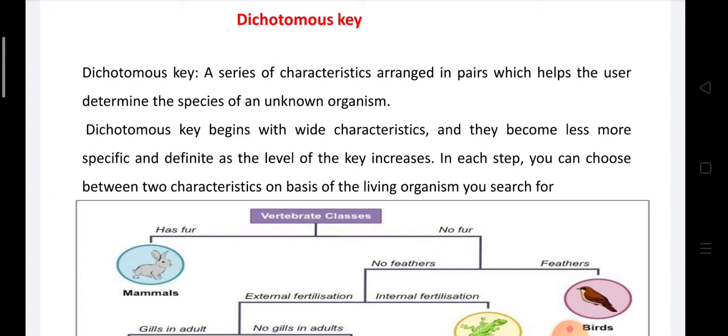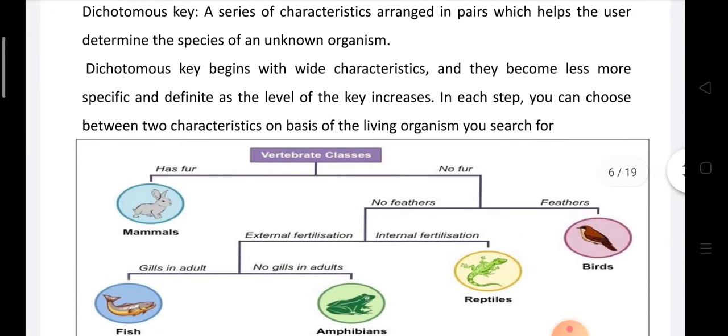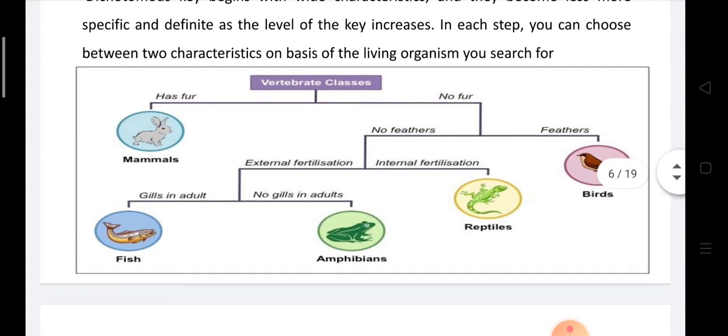Dichotomous key. A dichotomous key is a series of characteristics arranged in pairs, which helps the user determine the species of an unknown organism. For example, when you get a new organism, you should note whether this living organism has fur or not.